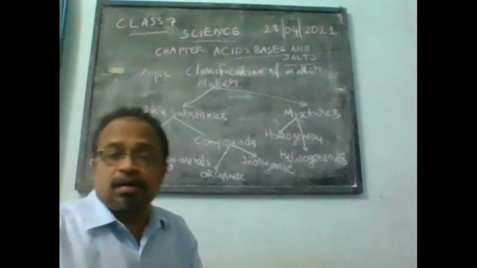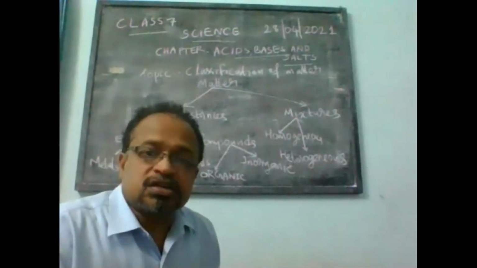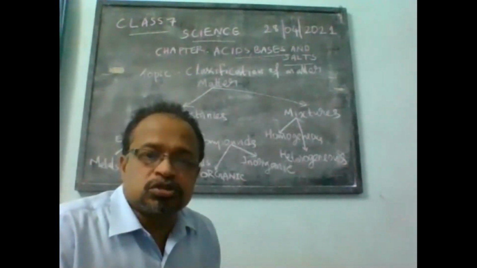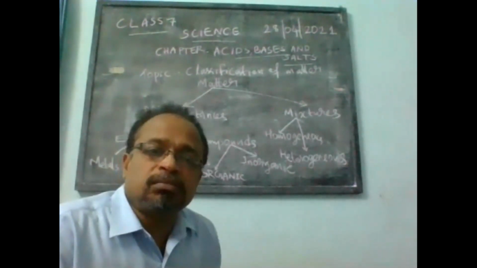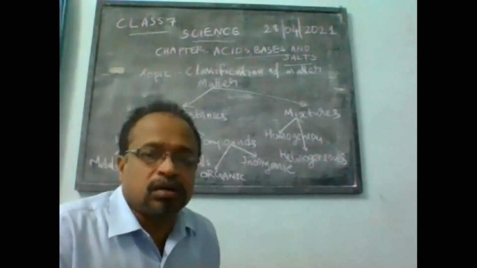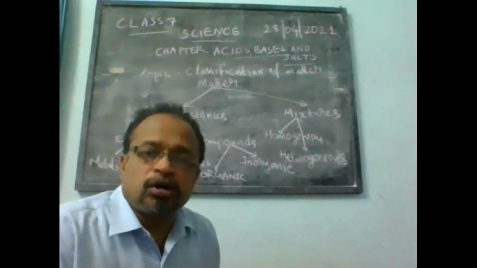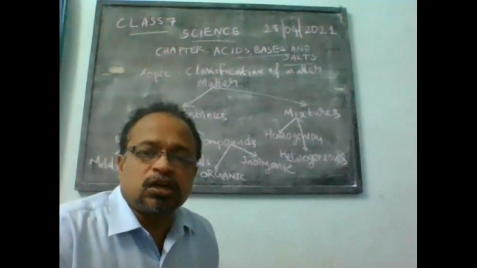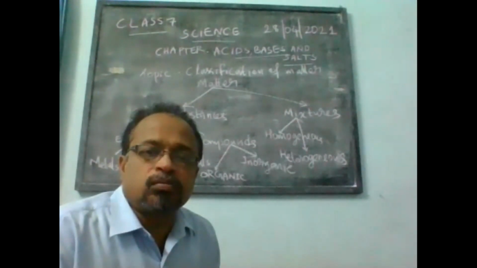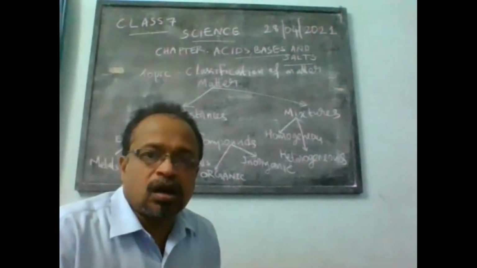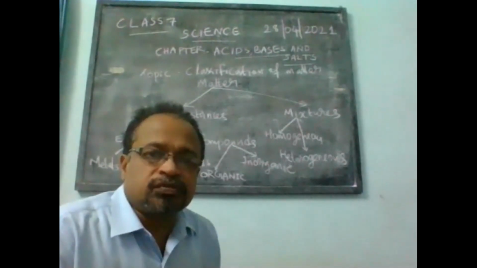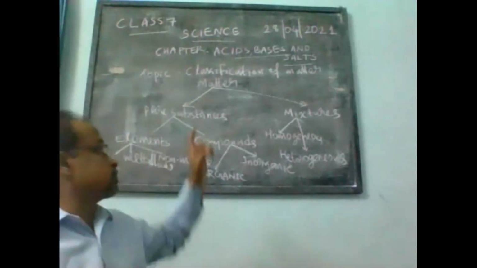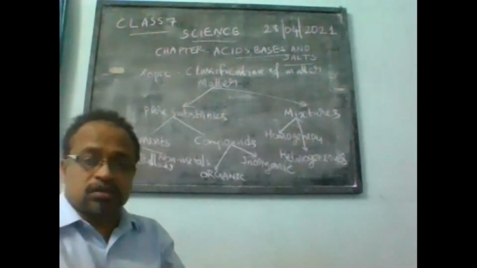Mixtures, for example, seawater. Seawater is a mixture of common salt, water, and some other materials also dissolved in it. The pure water, distilled water, is only having water molecules. Now, that is a broad classification of matter: pure substances and mixtures.